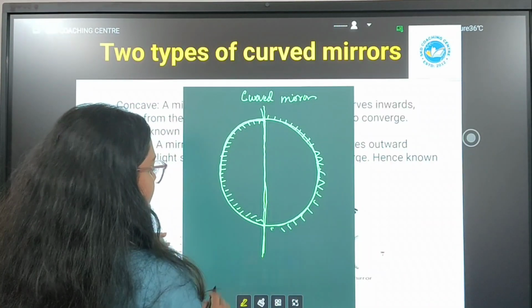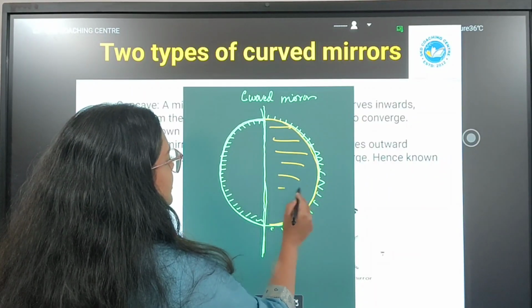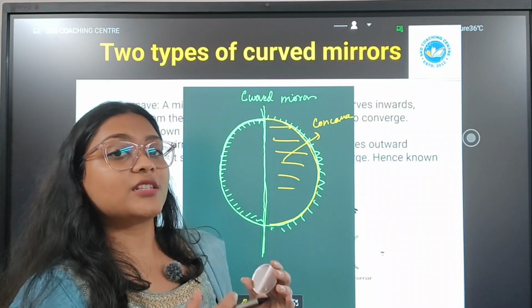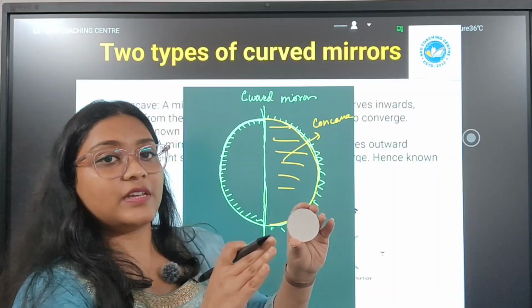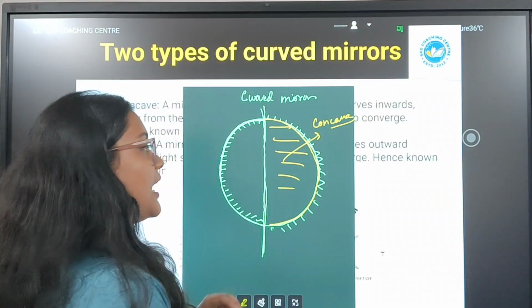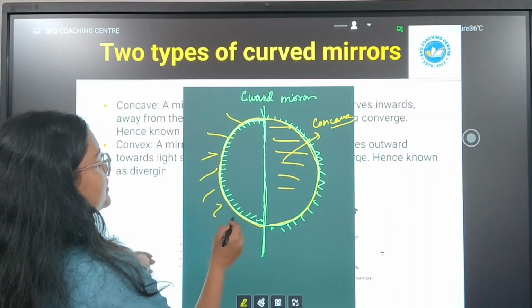this mirror, which has reflecting surface inwards, is concave. To remember which is concave and which is convex, concave has the inner surface reflecting. So it's like a cave, hence the name concave. And vice versa, which has a bulging outward reflecting surface, this is called as